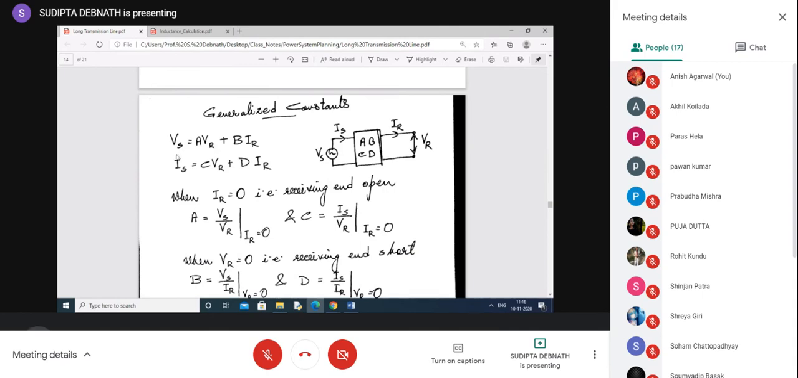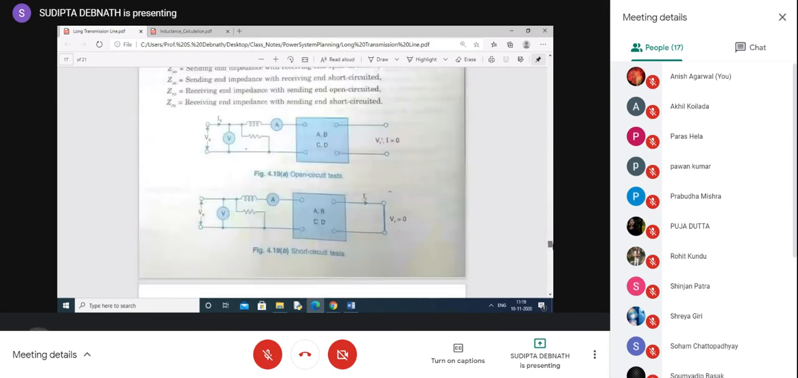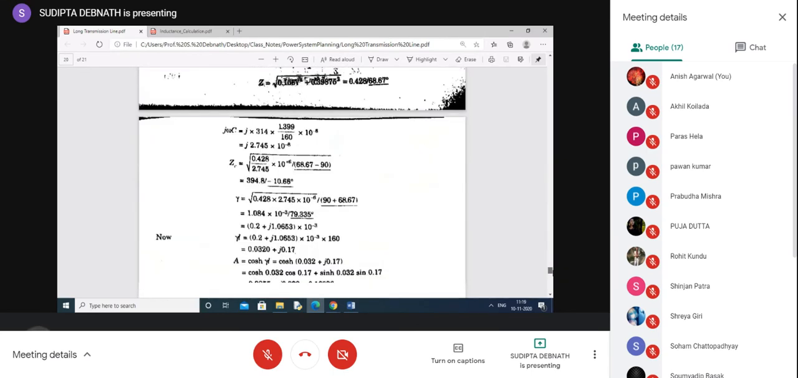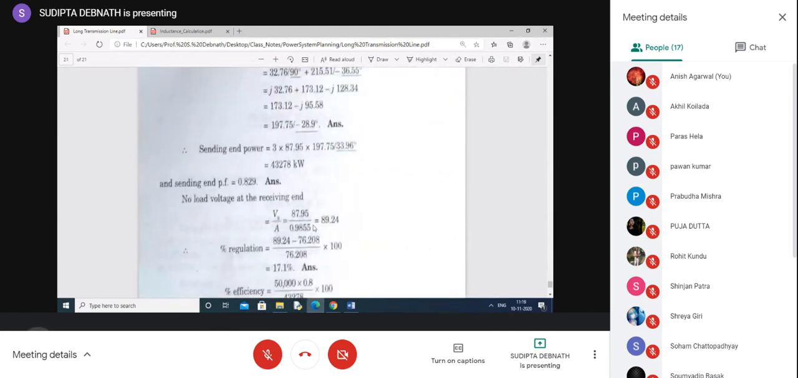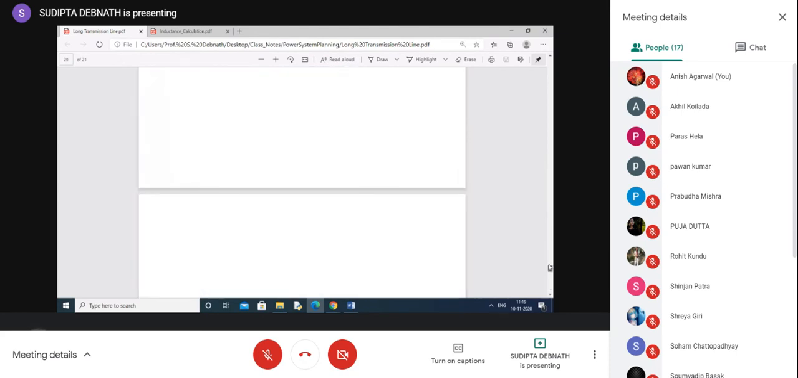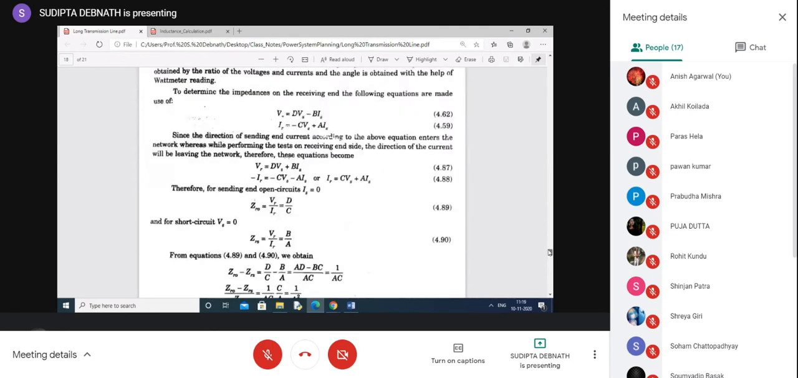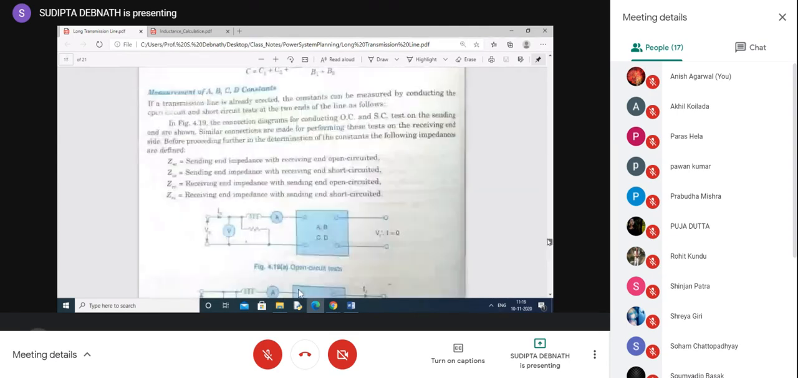So this is the advantage of using ABCD constants. VRNL, you simply write VS by A. Okay. So they have found out VRNL as Vs by A. Yes, Vs by A, they have used this in the equation. You have solved this type of equation in the last class also, we have discussed. So percentage regulation is this. Okay, so this is all about this problem. Up to this, is it clear?